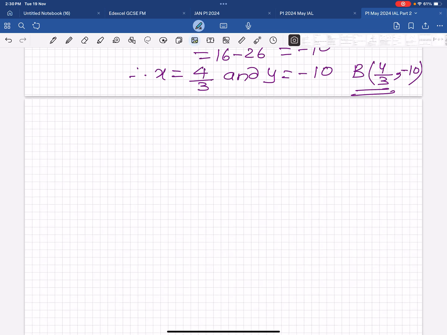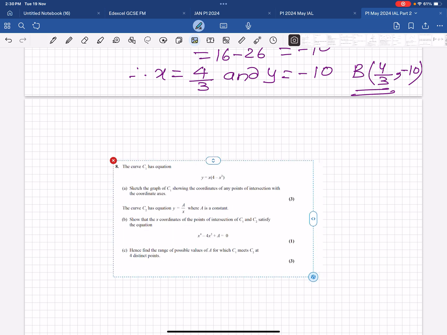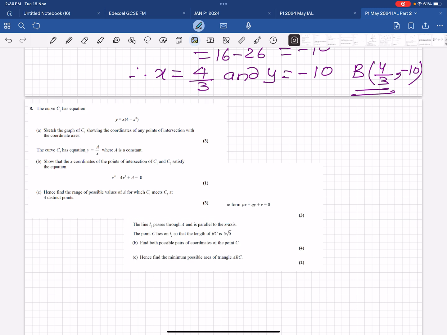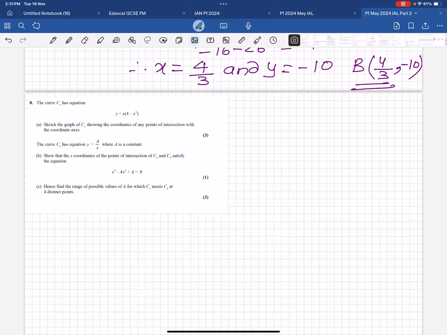Question number 8. The curve C1 has the equation given, and sketch the graph of C1 showing the coordinates of any points of intersection with the coordinate axes. Coordinate axes means x and y both. Got it? So we have to sketch this curve.